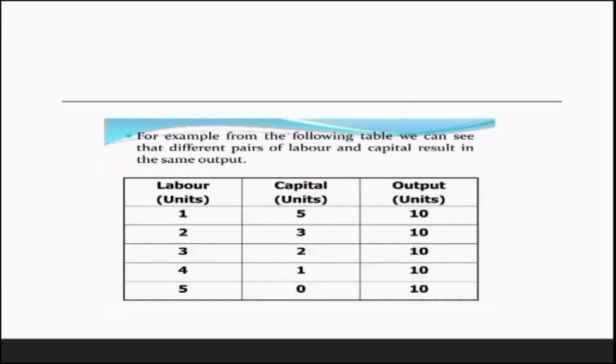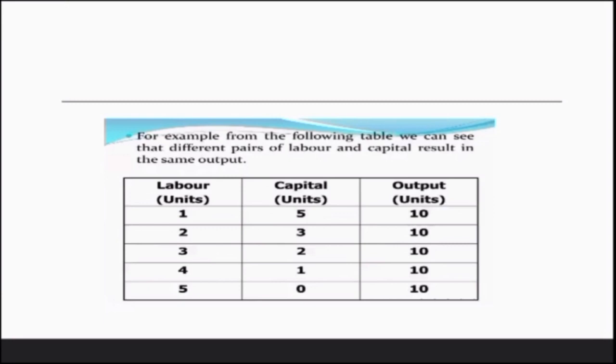For example, from the following table, we can see that different combinations of labor and capital result in the same level of output. If the labor units are 1 and capital units are 5, the output is 10.